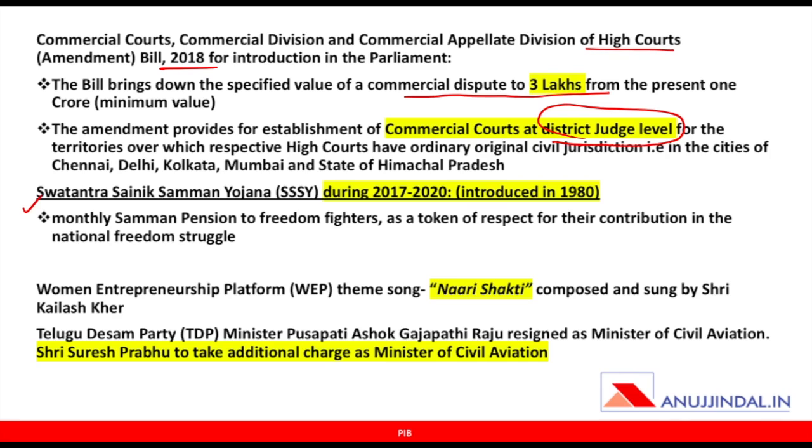The next is Swatantra Sainik Samman Yojana. Now this is an old scheme, old Yojana, which was introduced in the year 1980 by the government in order to provide monthly Samman or monthly honor to the freedom fighters. But now it has been extended for another 3 years from 2017 to 2020. So this is all that we need to remember about this.